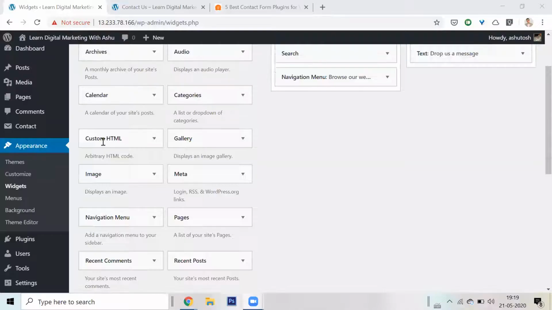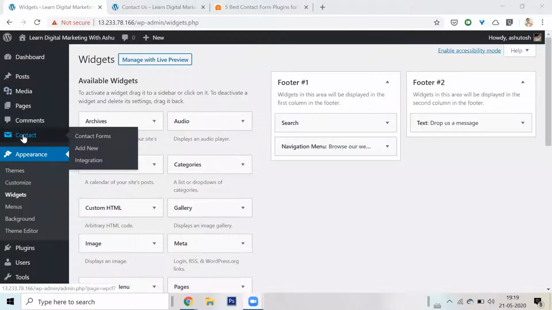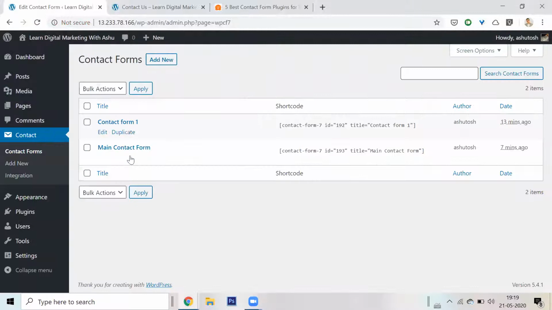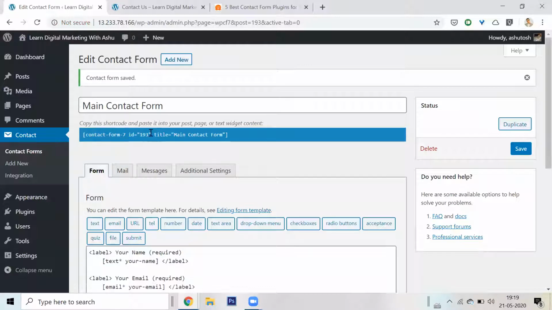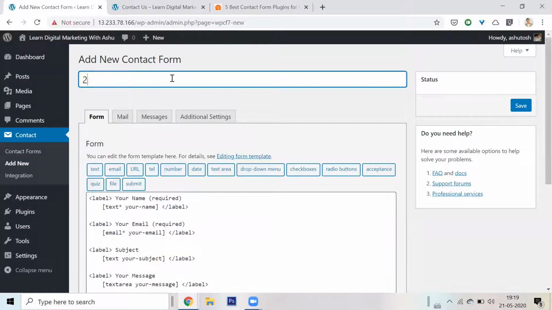All right, so I'll go back to contact form. This was my form, the one that I had created. I clicked on edit. As soon as I clicked on save, it generated this code. So if I want to add another contact form, I just say second contact form.